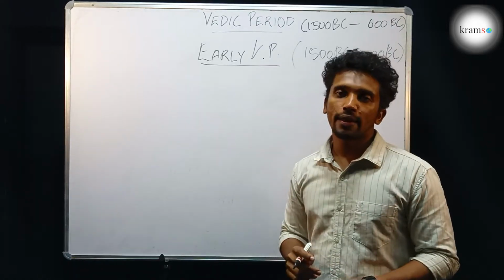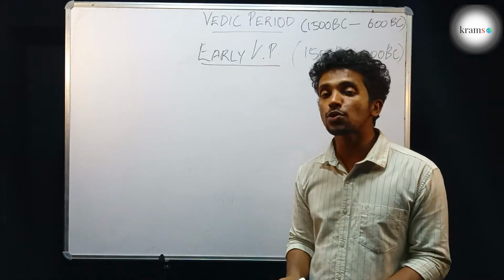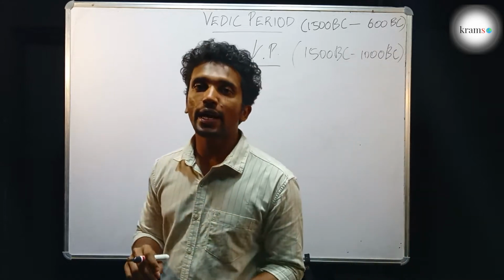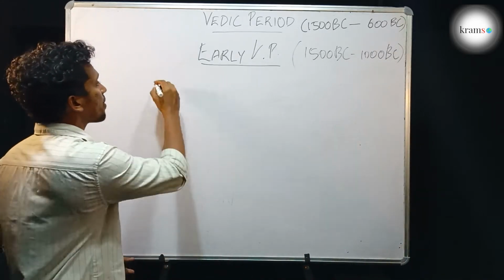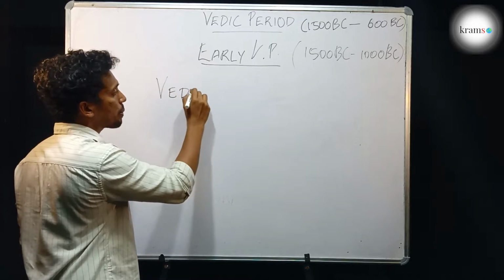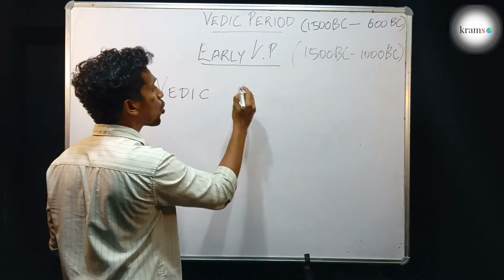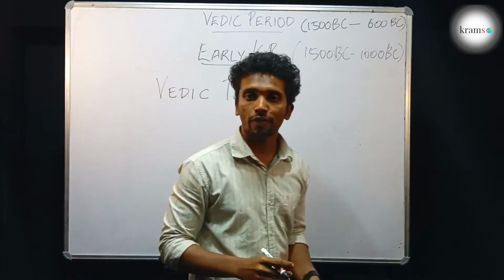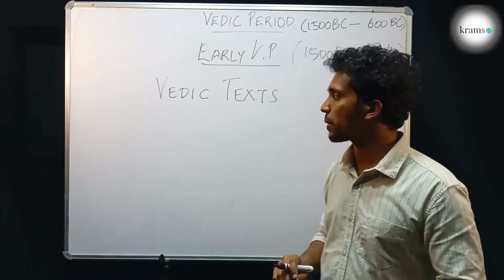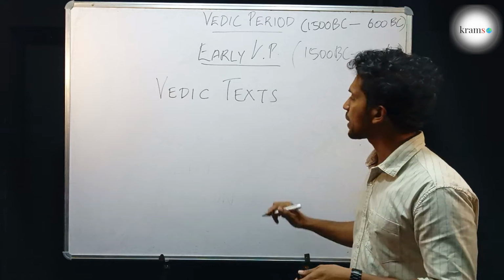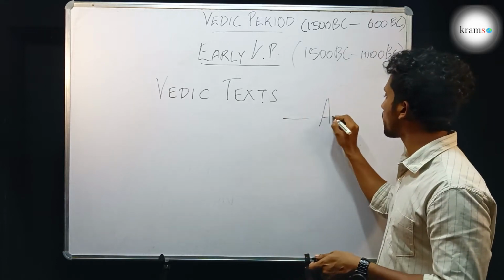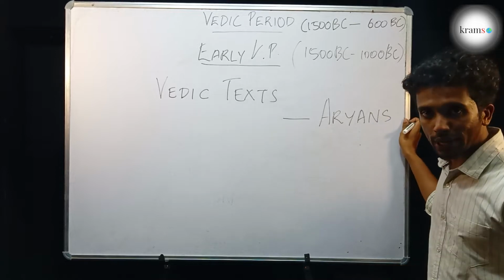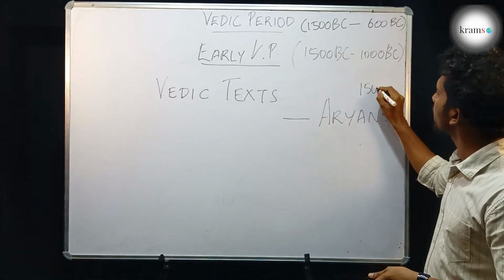Okay, early Vedic period. And the question is, what exactly is the Vedic period? The Vedic period can be defined as the period when the Vedas were compiled. As the name indicates, when the Vedas or the Vedic texts were compiled. It's a period during which the important Vedic texts were compiled. Who had compiled these Vedic texts? They were a group of people known as Aryans who had migrated to India around 1500 BC.